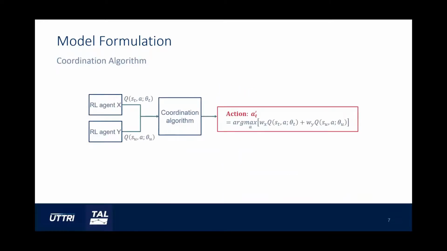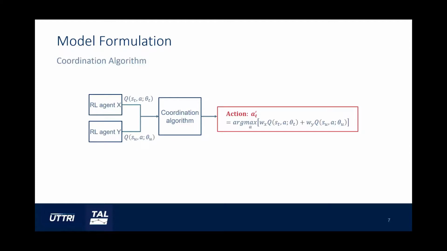The coordination algorithm connects two different reinforcement learning agents, X and Y, and decides which actions to take when there are multiple requests from opposite directions. If both directions have buses, the coordination algorithm takes the Q values from two reinforcement learning agents and outputs an action that maximizes the weighted sum of Qs. So the Q values represent the quality of each different action. We can design the weights in multiple ways. For example, we can give higher weights to the direction with higher passenger loads or larger headway deviation.